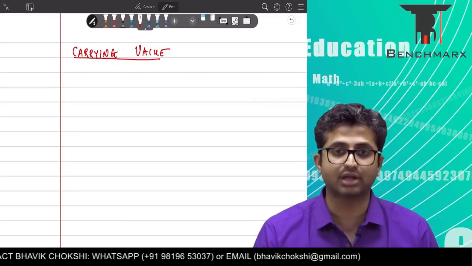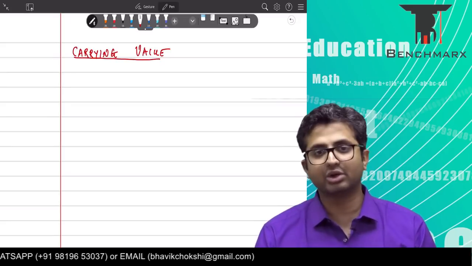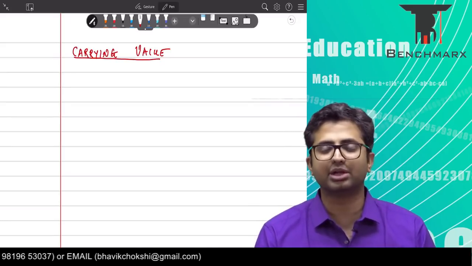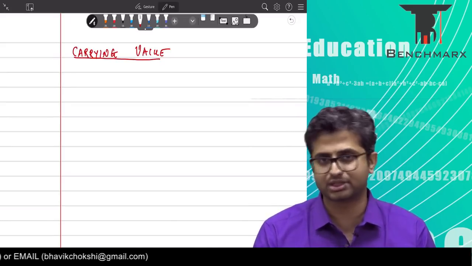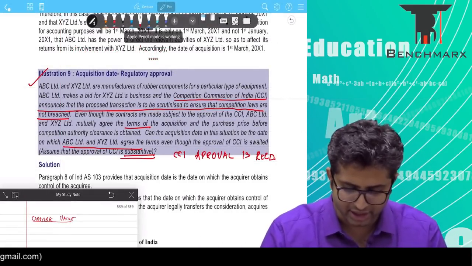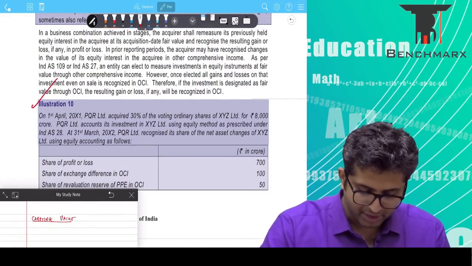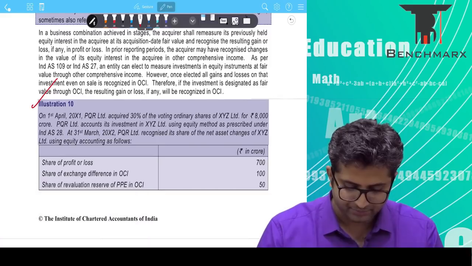It is a very good question. I would strongly recommend you to study it in a lot of detail, but you will understand this only if you have done the equity method under associates first before this question. Okay, so let us read the question. I would rate this as a very important question. Illustration number 10, a very important illustration.